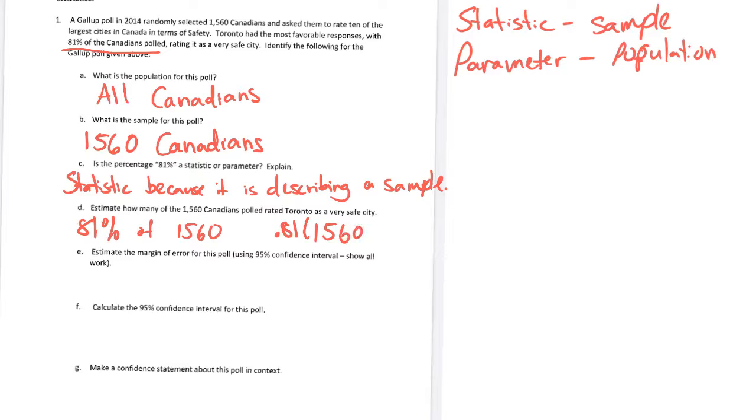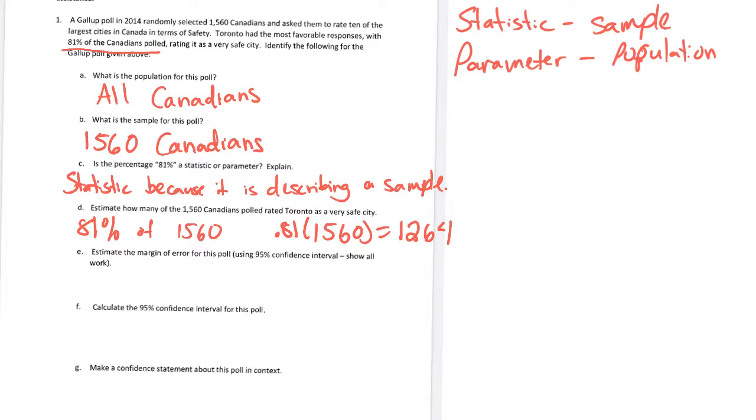Multiply that by 1,560, and we get 1,264, because I rounded up. So that means there are 1,264 Canadians who believe that Toronto is a very safe city. Of the 1,560 they asked, 1,264 said it was safe.